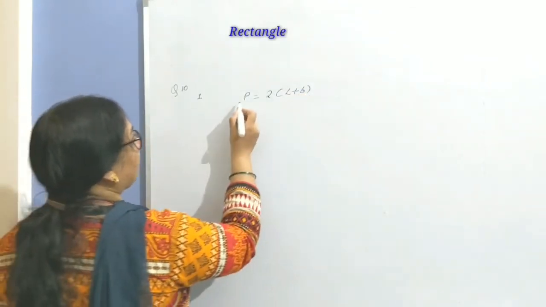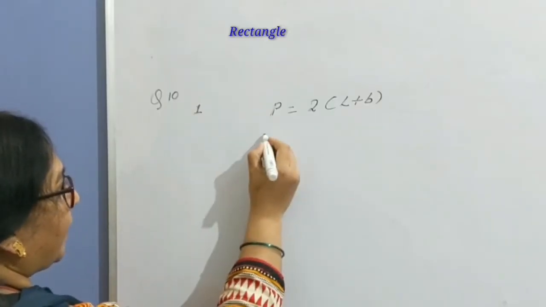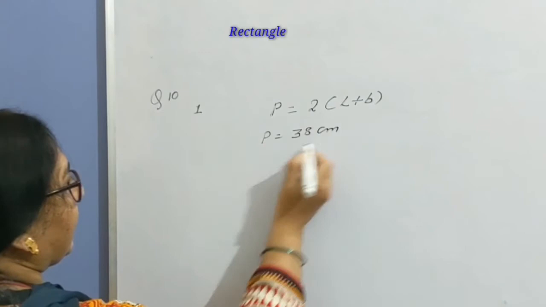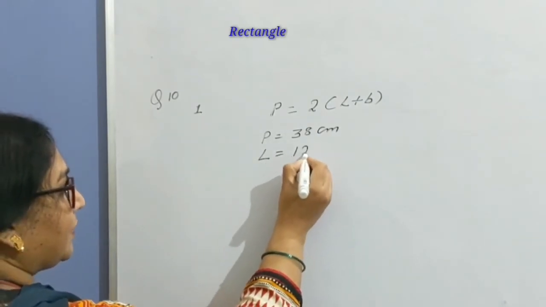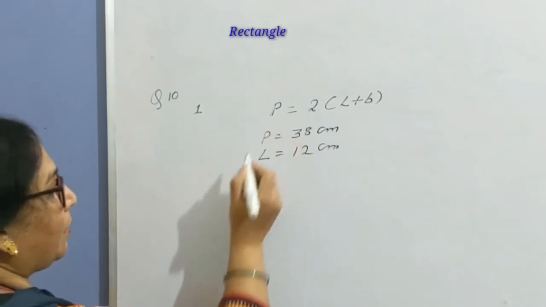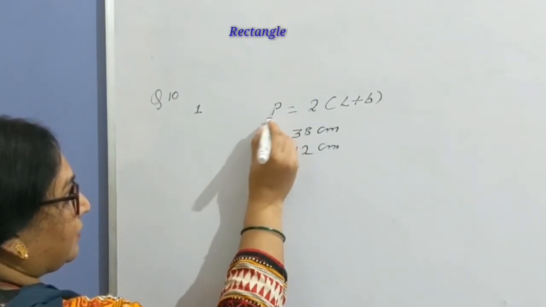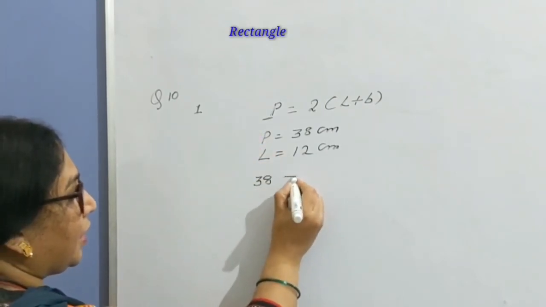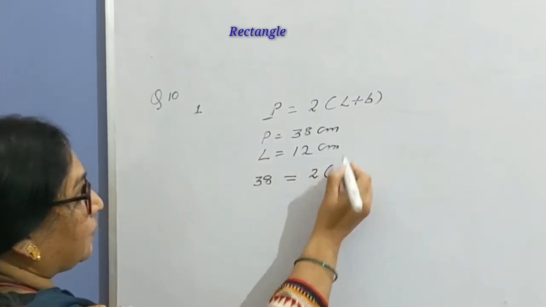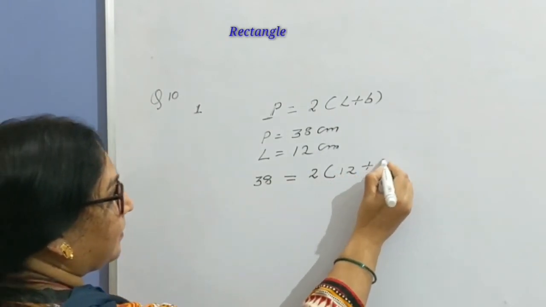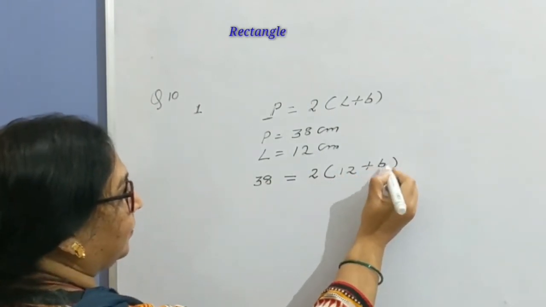So let's fill the values here. Perimeter equals 38 centimeter and length is 12 centimeter, and the question is to find breadth. Let us substitute the values in the formula. Perimeter is 38, so in place of perimeter fill 38 here, equals 2 times length, what is length? 12, plus breadth.